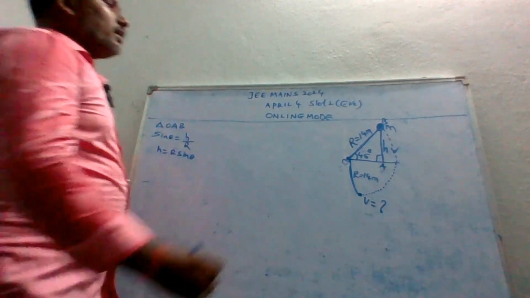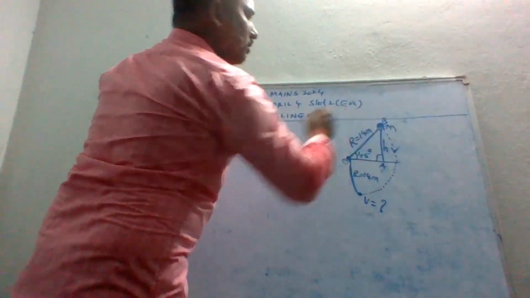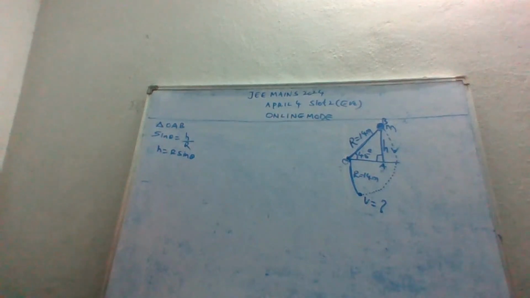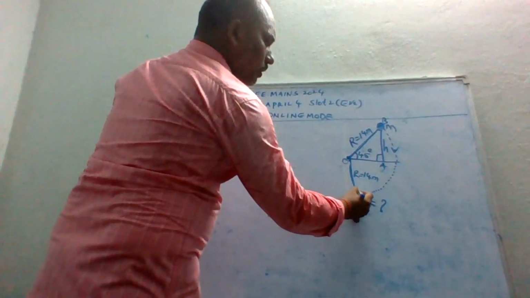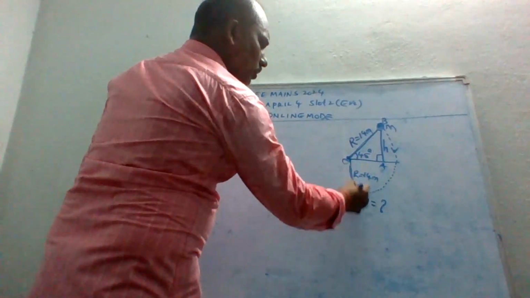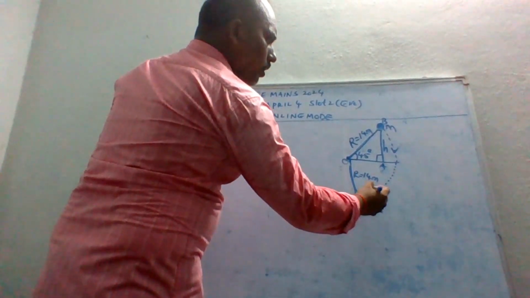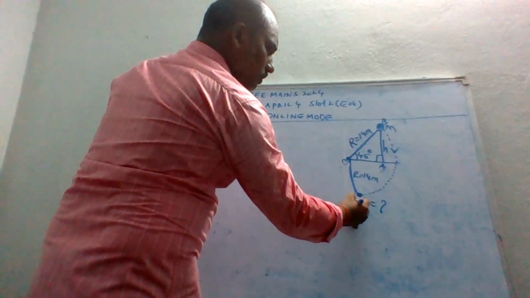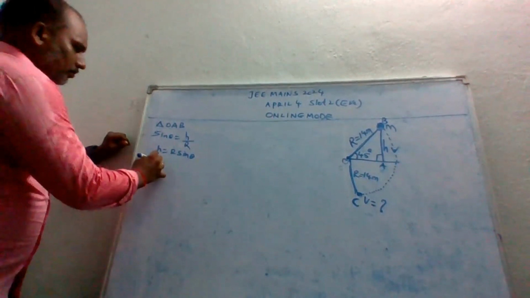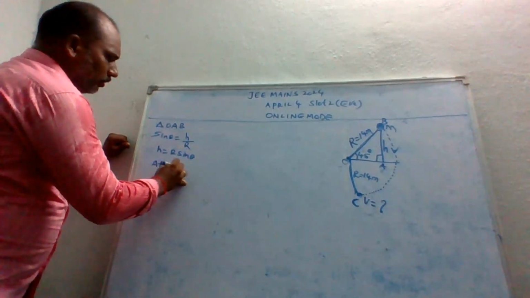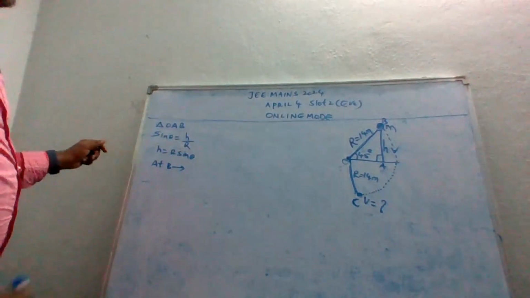Now I want to calculate mgh at point B. Let us say these points are A, B, C. I put a C here to understand better. At point B, what is the potential energy?